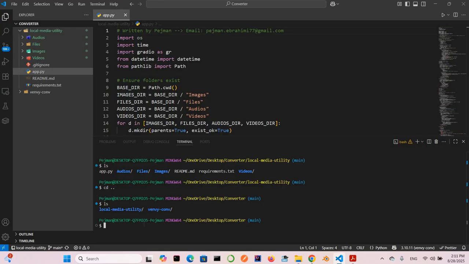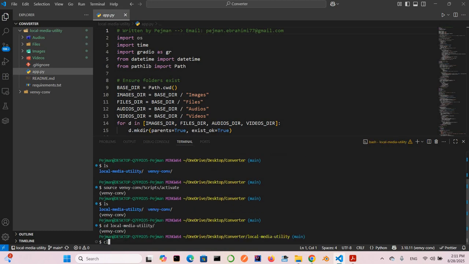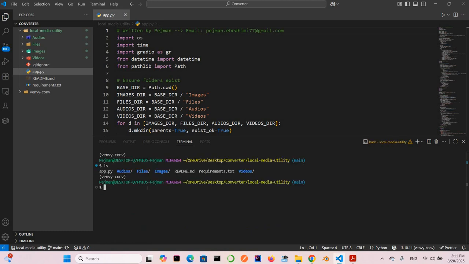So here you need again to do source venv script activate, and then you activate ls cd to local, and again you are in the directory, and definitely you can say python app.py,